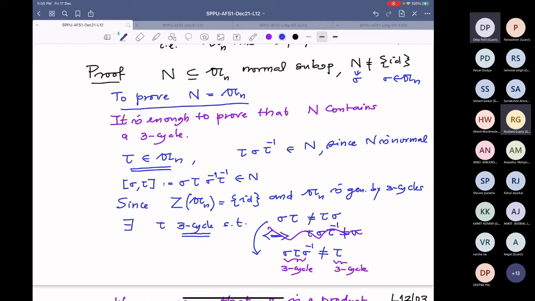therefore I will choose tau to be a 3 cycle. Then this is also a 3 cycle, we know. This tau is also a 3 cycle, so the inverse is also a 3 cycle. So therefore this commutator is a product of the sigma conjugate and the inverse, and when you write these two things, the product is also a 3 cycle.